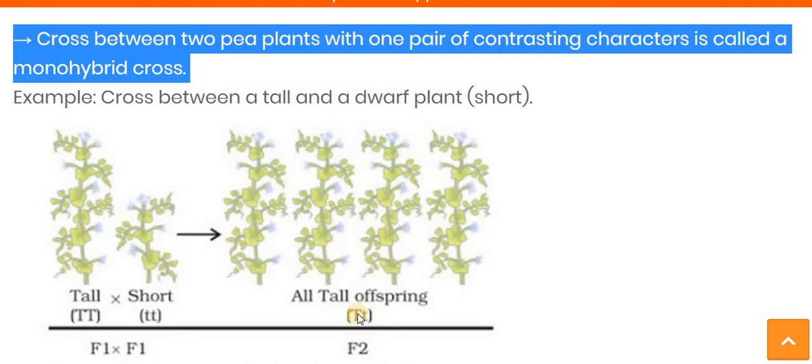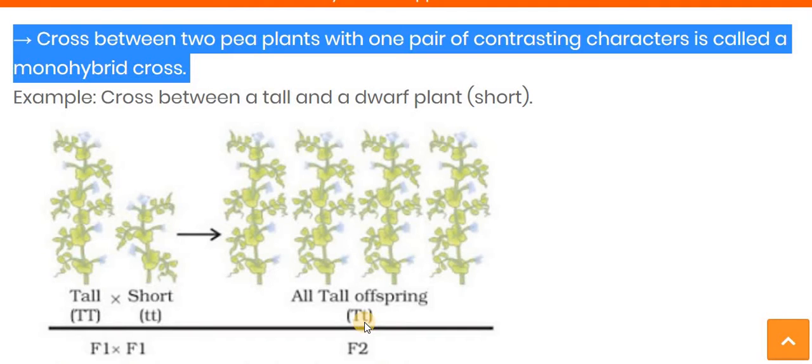But the question is, in the plant the other gene, this small t, is responsible for the shortness of the plant. But in the next generation, we can't get this kind of short plant. All the plants that we get are tall in nature. Here the small t is there in the genotype, but it is not expressed in the next generation. That means in the presence of the dominant character, this recessive character will be suppressed. So here the small t becomes a recessive gene.